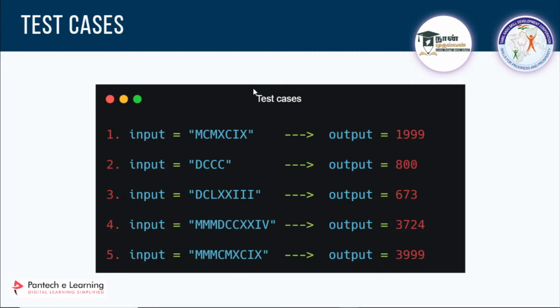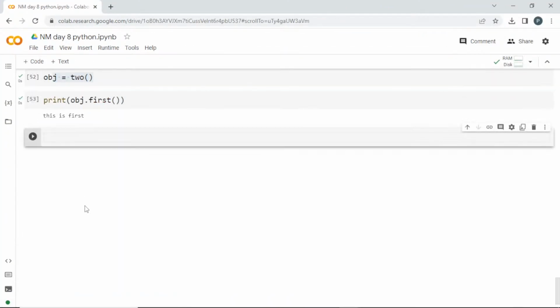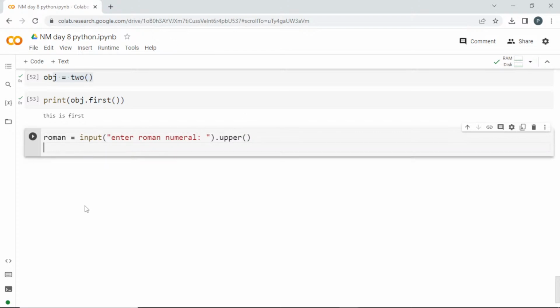I'll show you. First, let me create an input option with the name roman. This will be the user input. Input, enter Roman numeral. He will be entering some value right here. I'm going to use dot upper. Why am I doing this dot upper? Even if he enters in small letters, I can turn it into capital letters, right? We have seen about the string methods.